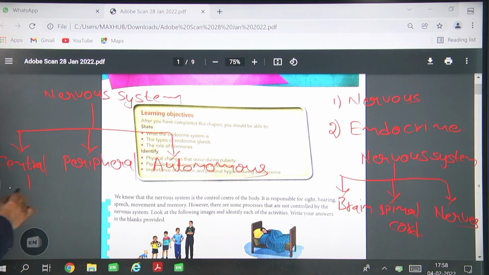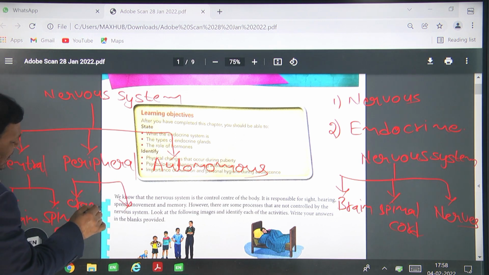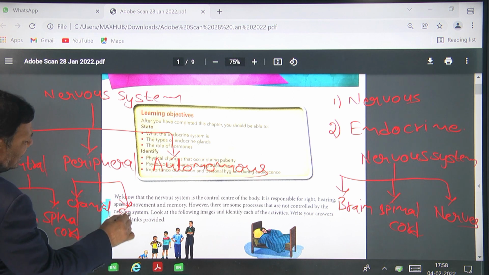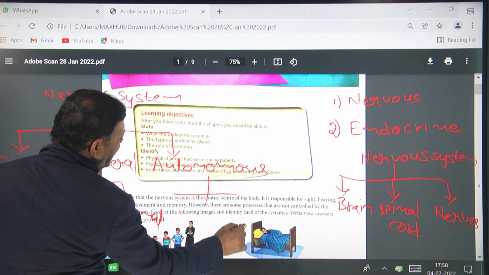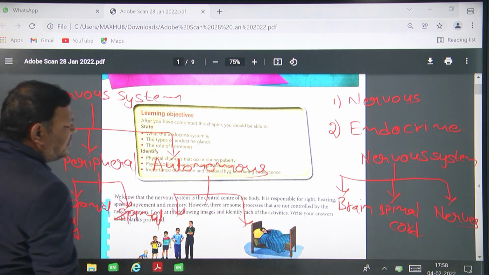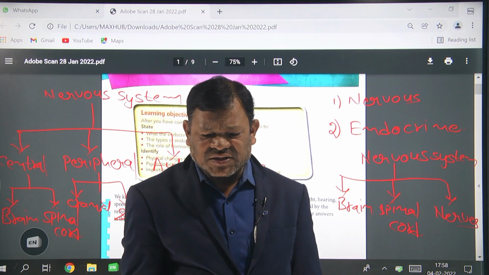In the central nervous system, the main parts are the brain and spinal cord. In the peripheral nervous system, cranial nerves and spinal nerves. The autonomous nervous system again has two types: the sympathetic nervous system and the parasympathetic nervous system.